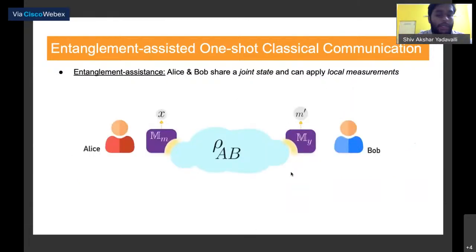So until now, everything was classical. Now we can add some quantum infrastructure to a problem where we have entanglement assistance between Alice and Bob. So Alice and Bob don't just share a classical channel, they also share an entangled state. And they can perform local measurements on each side, as you can see here. The measurements obviously output some classical output, as you can see here, X and M prime.